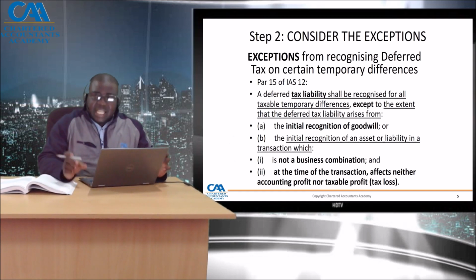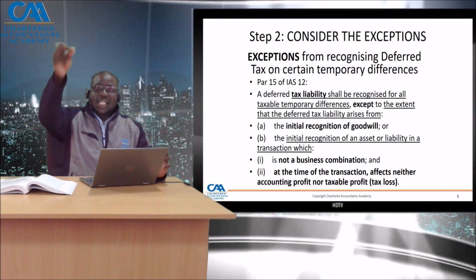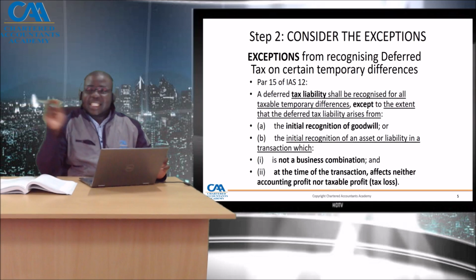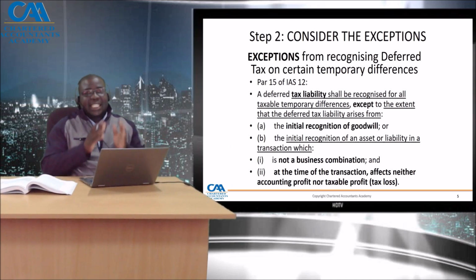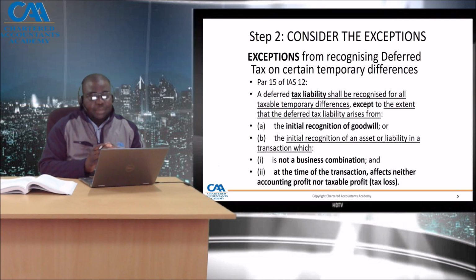So ladies and gentlemen, the goodwill amount after calculation and recognized as an asset in the statement of financial position does not trigger deferred tax because of that exception in paragraph 15A. Also, there are certain times when we don't recognize deferred tax even though it's not goodwill. So let's take an example.